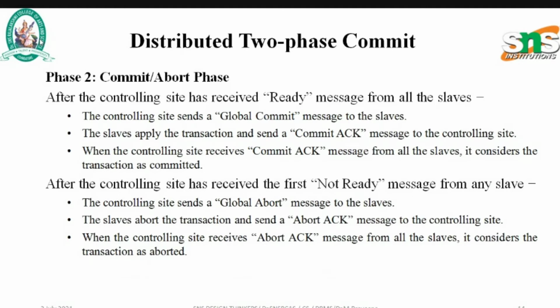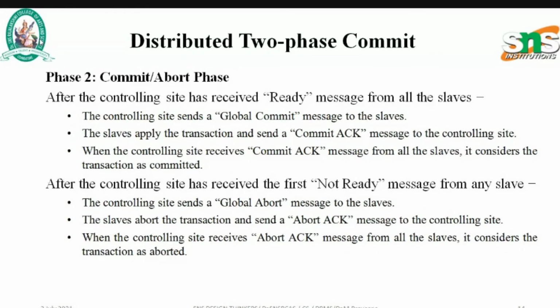That is, if and only if it receives commit acknowledgement is the transaction committed. There is another case: when the controlling site receives the first not ready message from any slave. If any one slave sends a not ready message, what happens? The controlling site sends a global abort message to all the slaves.